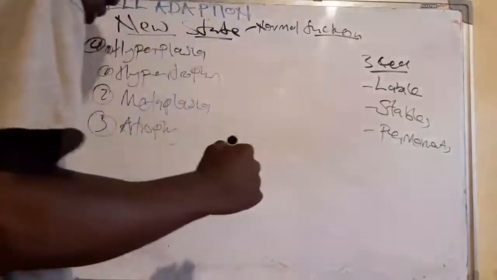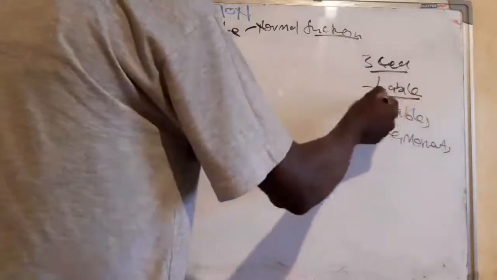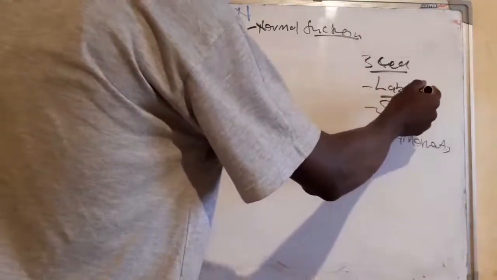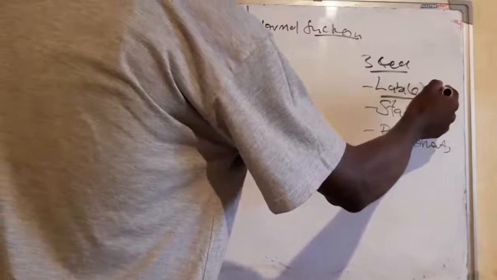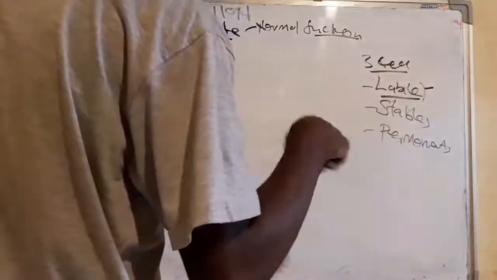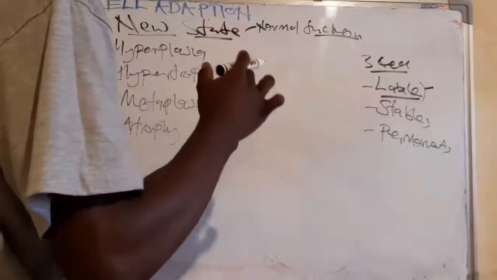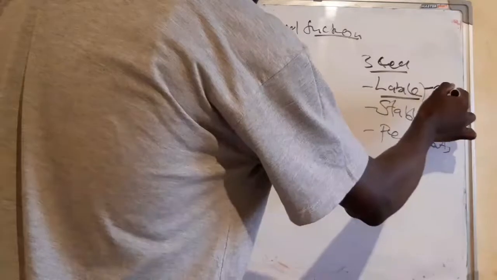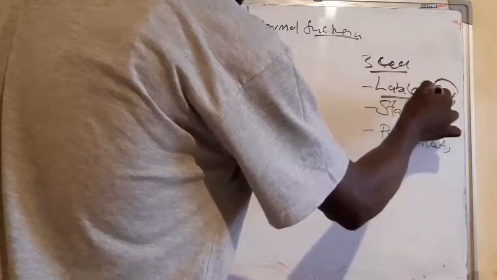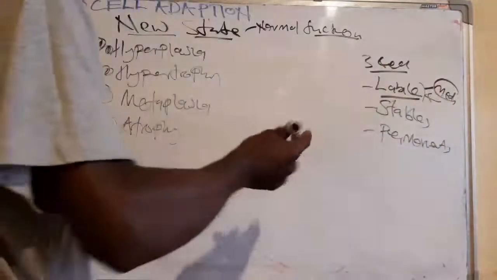When you talk about the labile, these are the cells that proliferate continuously. They proliferate without even the stimuli such as the mediators to stimulate it, but they proliferate on their own.